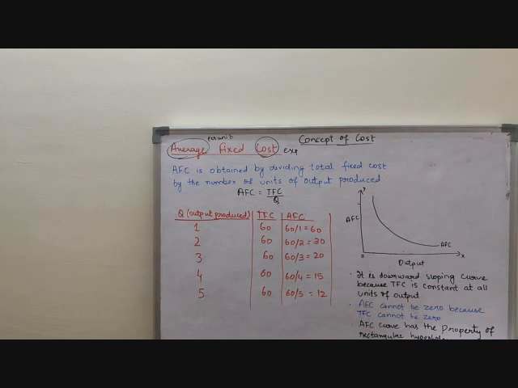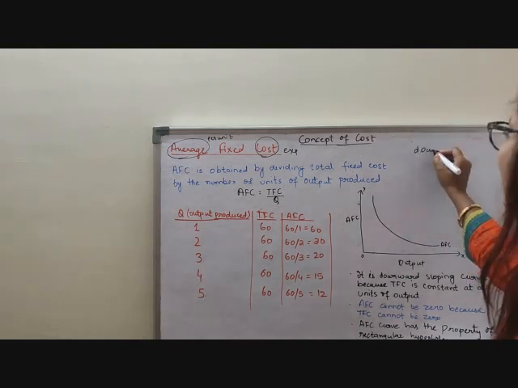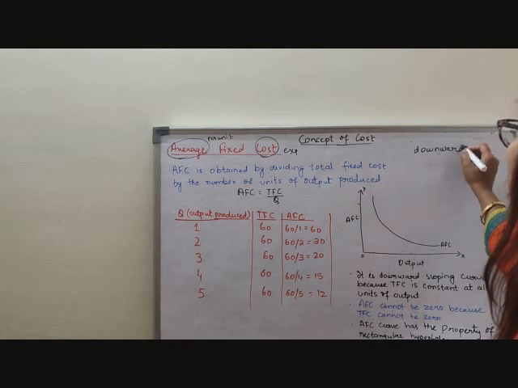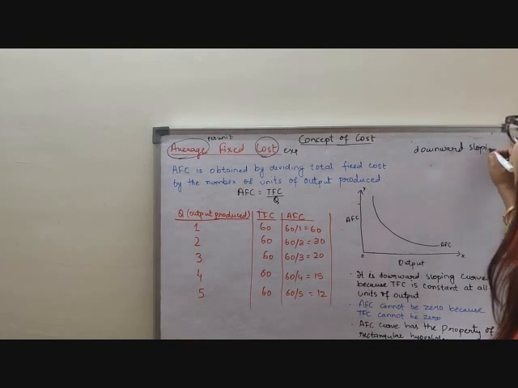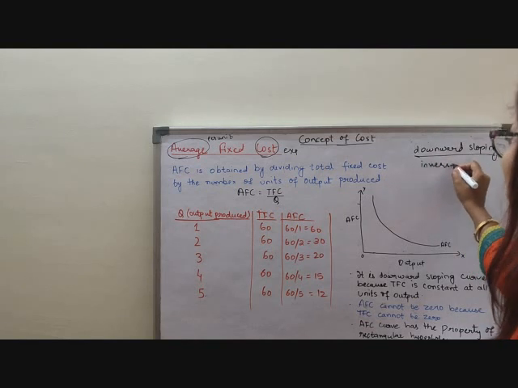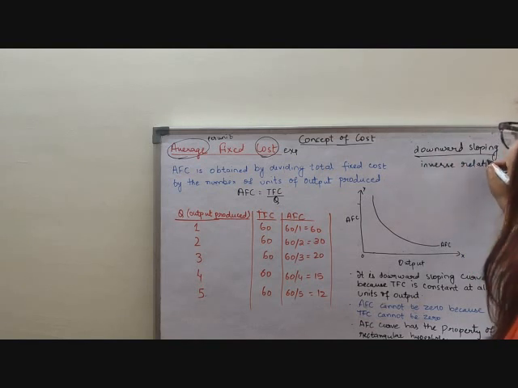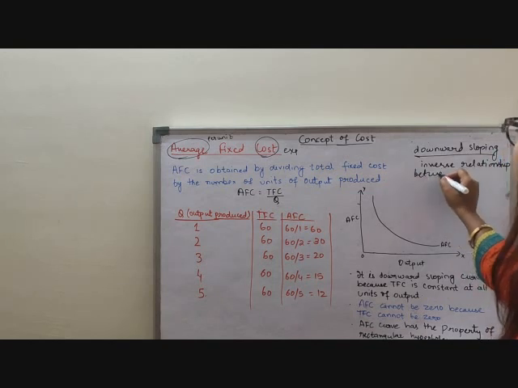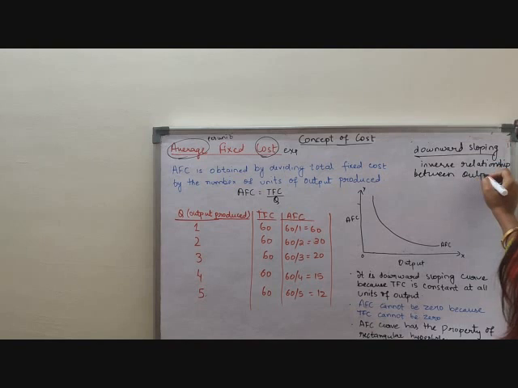Now children, you see in this diagram that my AFC curve is falling down. It is a downward sloping curve. So children, always remember, a downward sloping curve means that there is an inverse relationship between output and AFC.